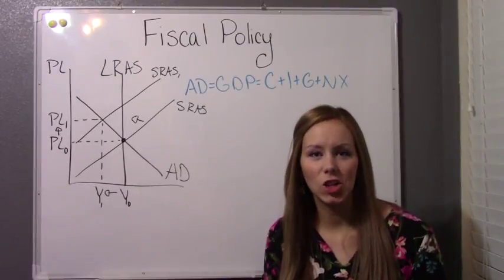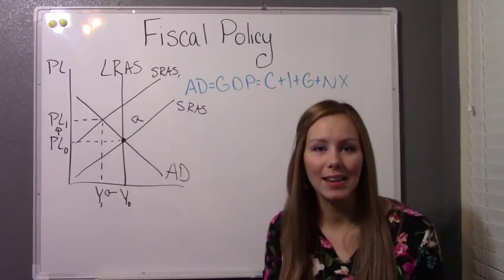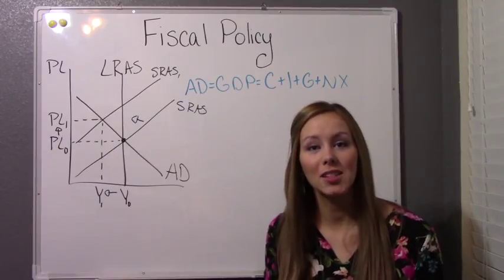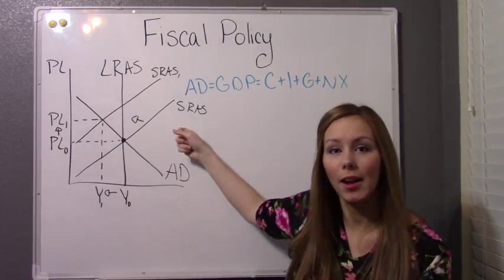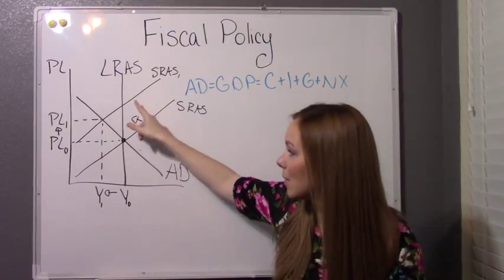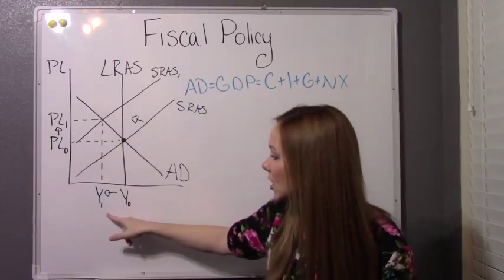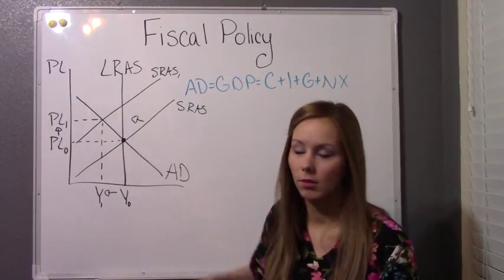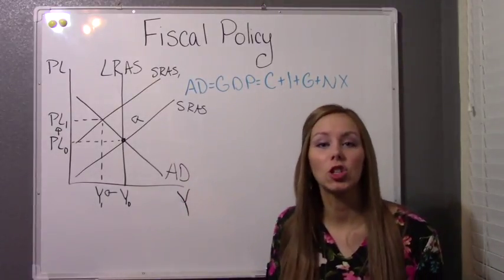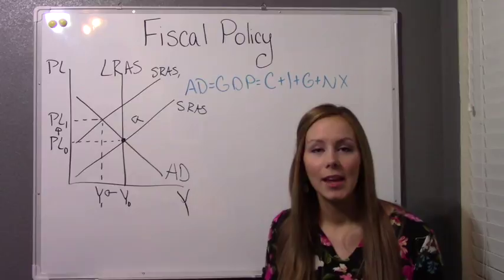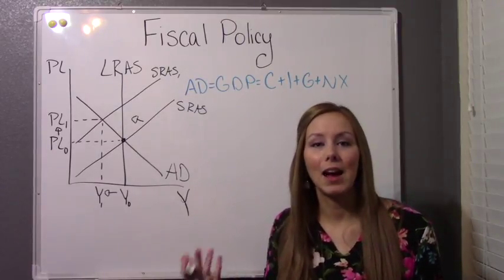Now there's one economic condition that it's really hard for the government to use fiscal policy to effectively combat, and that's called stagflation. Now, if you remember, stagflation is caused by a negative supply shock. So if our short-run aggregate supply curve shifts to the left, that's going to cause both high inflation, so the price levels are going to rise, but it's also going to cause unemployment to rise or GDP to fall. Okay, sorry, I forgot one label right here. Okay, now the reason that stagflation is so hard for the government to use fiscal policy to fight is because you have the two major problems. You have both high inflation and high unemployment.